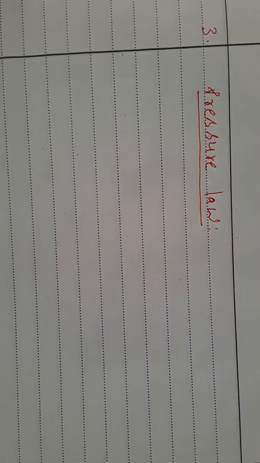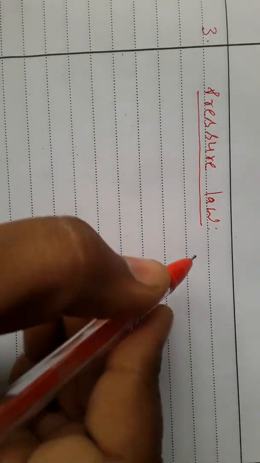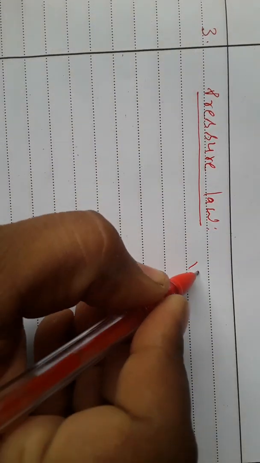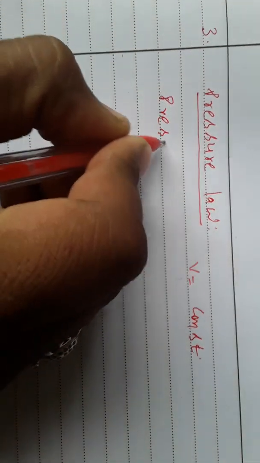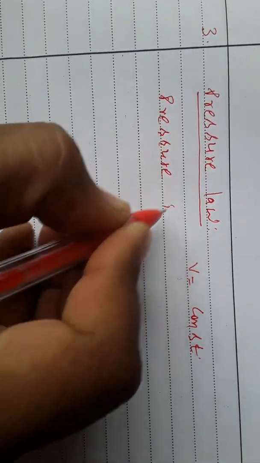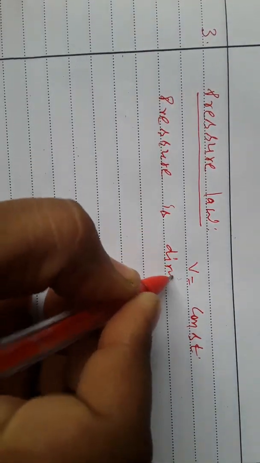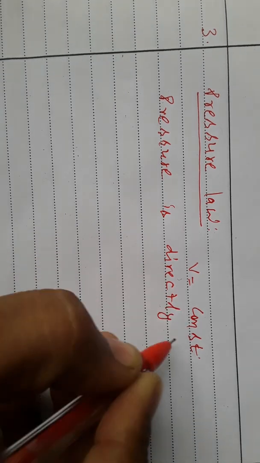Next is pressure law. According to pressure law, if volume remains constant, then pressure is directly proportional to temperature.